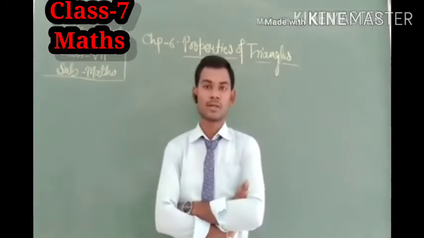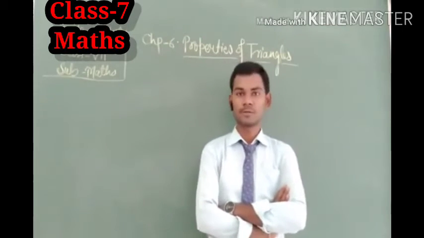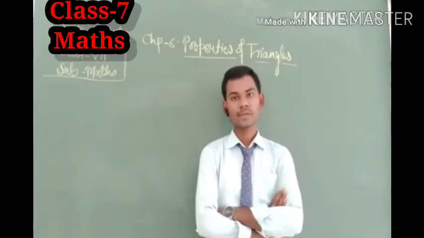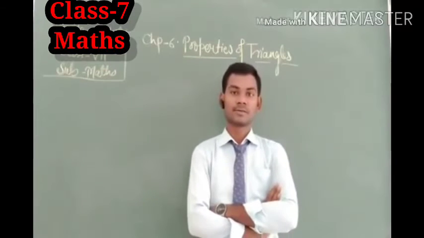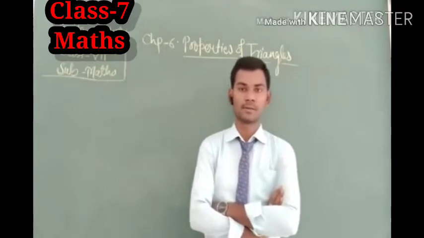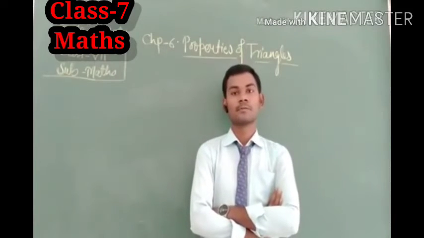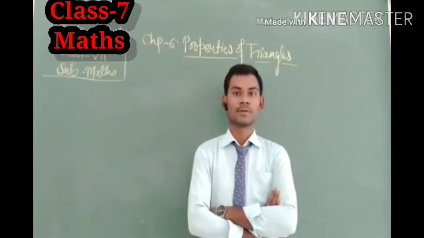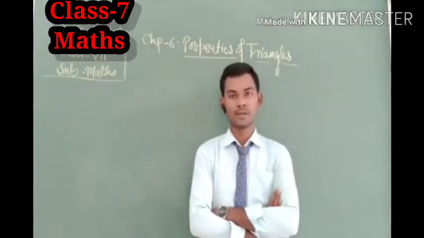In your last class, you have already studied what a triangle is, but you only know its definition, and you did not know about its elements. Element means constitutional property, that means by which it has form. So let us see the elements of a triangle.